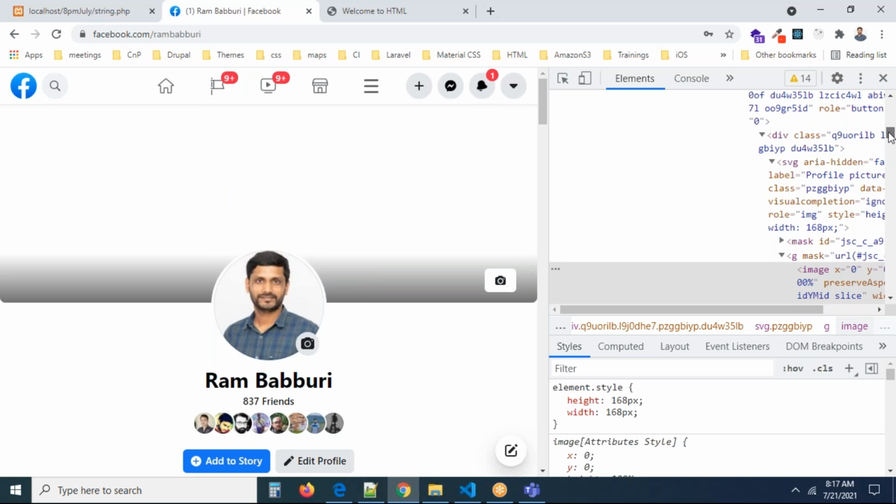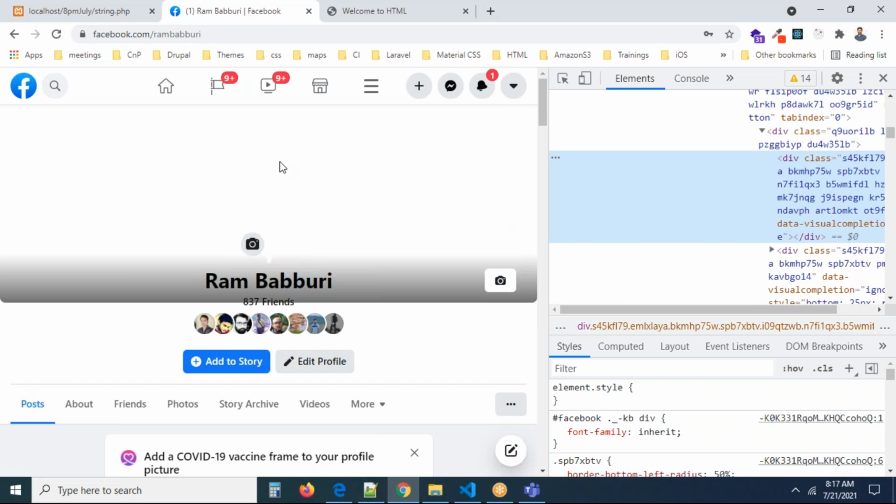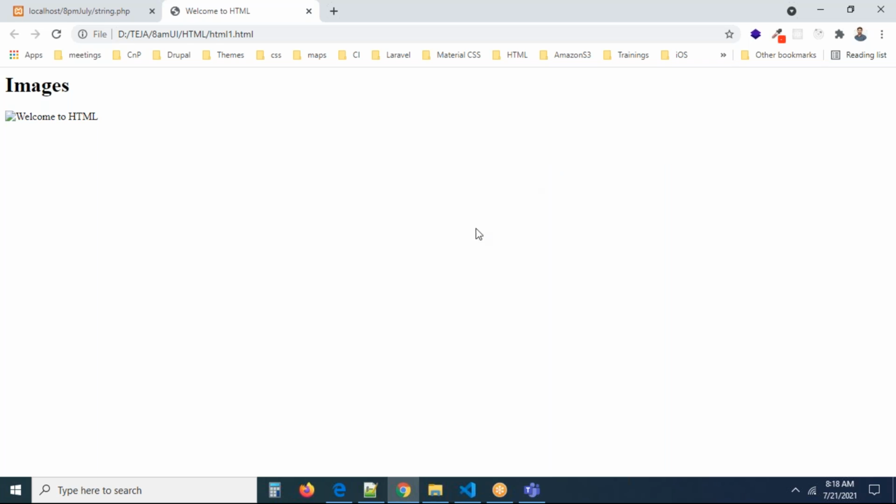Okay, these people are using a different technique here. They're using SVG. I think we can't do anything. Okay, let me remove this SVG. If you remove the SVG, everything will be gone. Guys, you can go to some other social media website, change the image path, and see whether they display the content or not. Definitely they will display. This looks like an image placeholder.